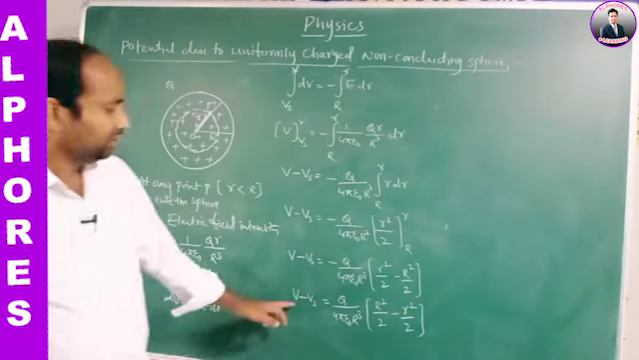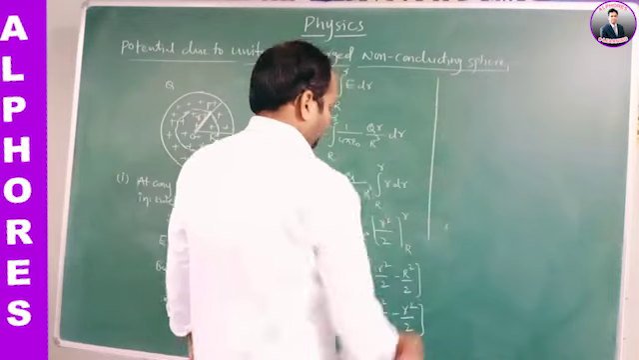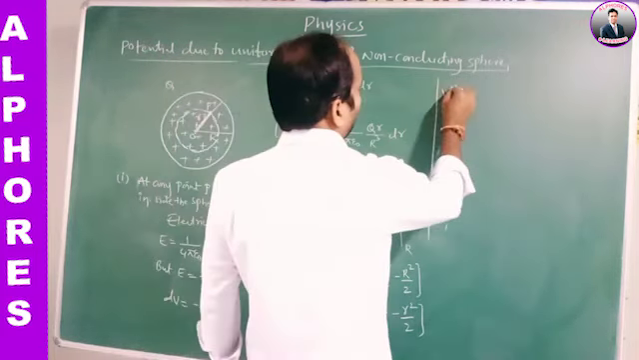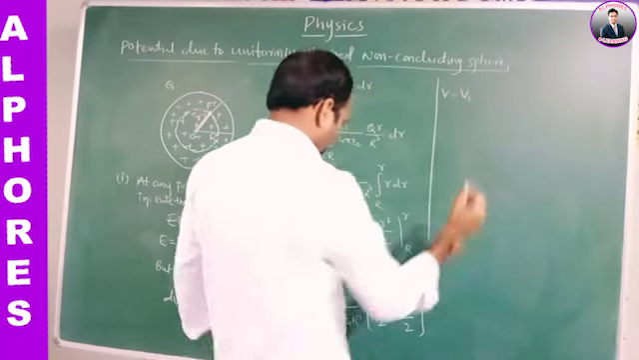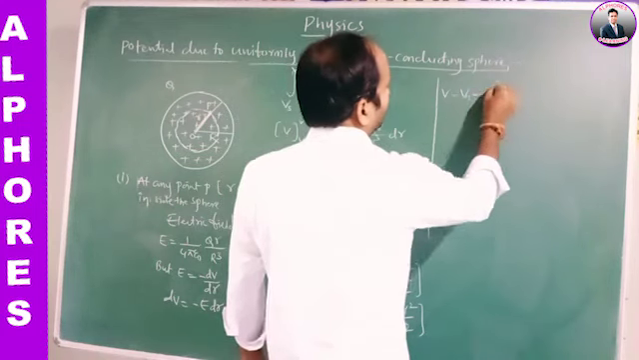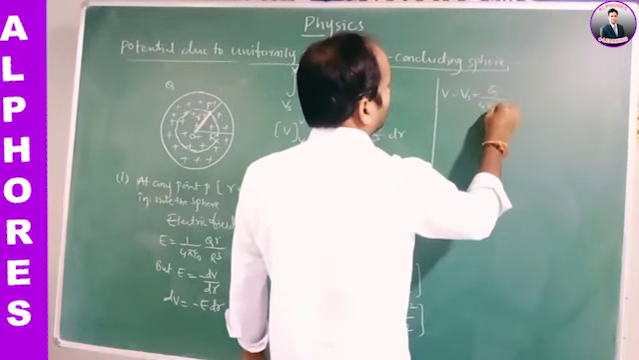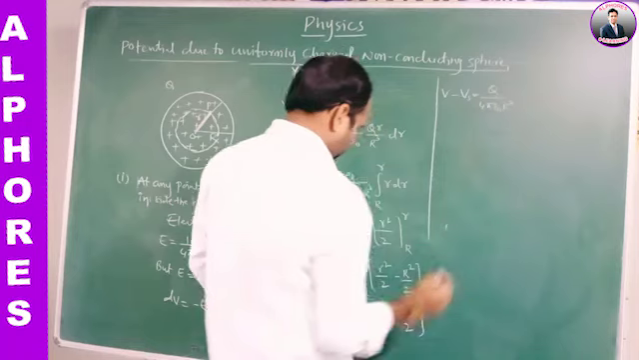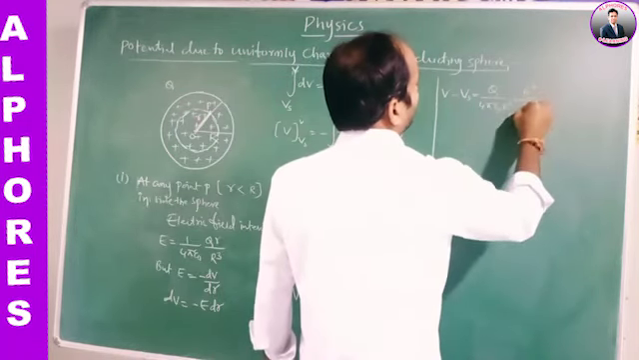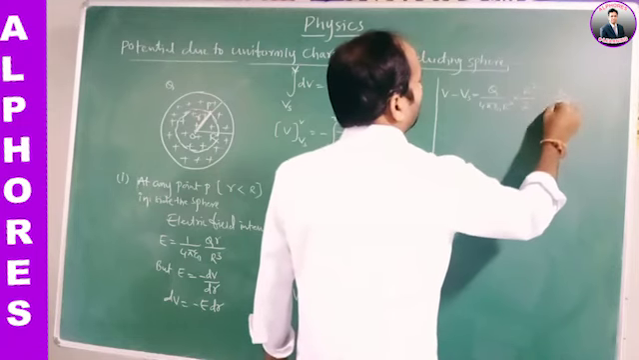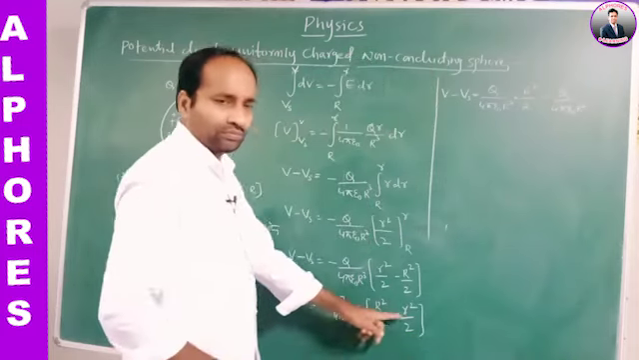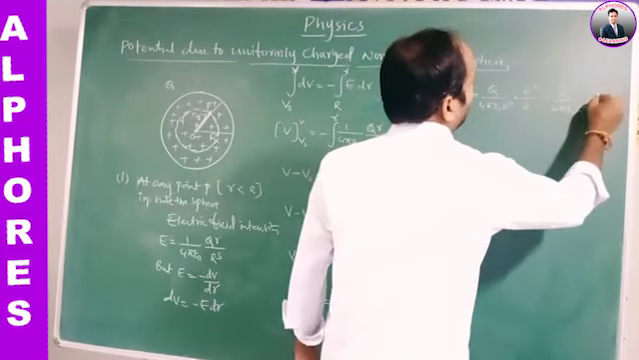Now we need to find the V value. V minus Vs: multiply these two terms inside. What is Q by 4 pi epsilon naught R cube into R square by 2, minus Q by 4 pi epsilon naught R cube into small r square by 2.